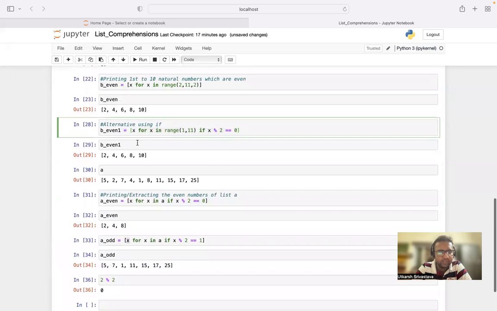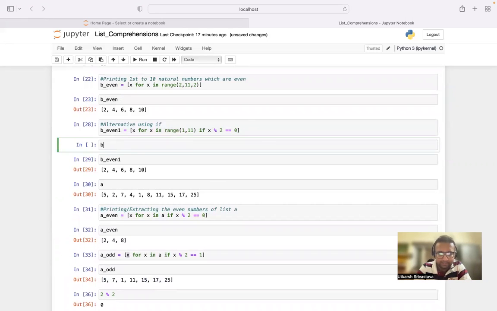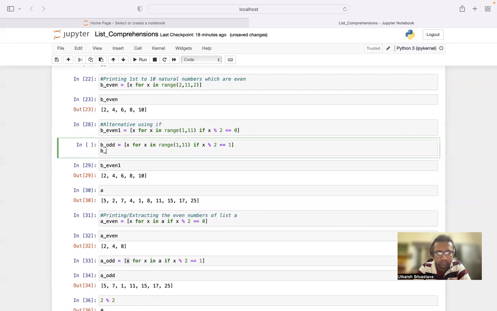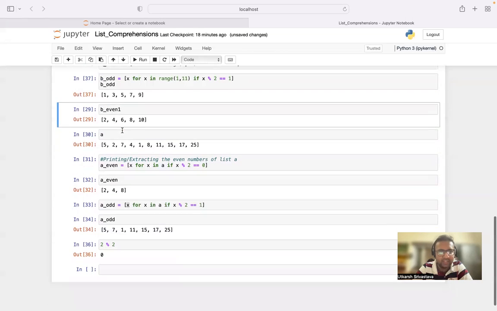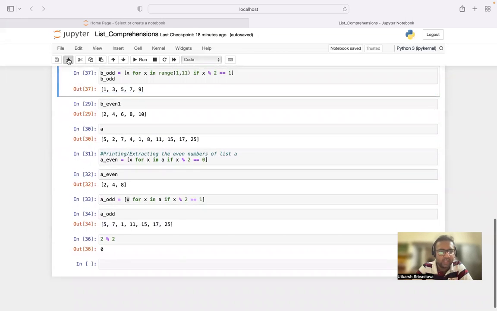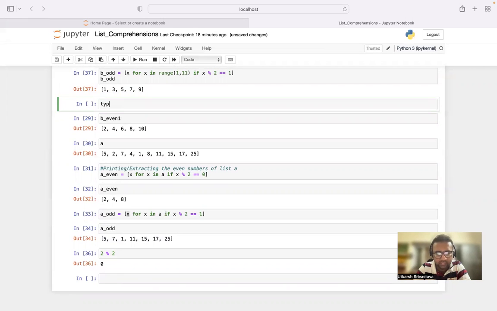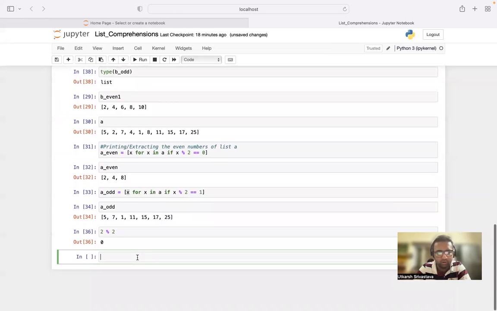We can also print the odd part using if in a for loop. Of course, we'll use it over here as well, right? If x modulus 2 double equals to 1, right? Let us print over here in this very cell, as you can see, 1, 3, 5, and yes, it is a list. If you write type over here, it will show me what it is, a list. Similarly, a of odd or a of even, or whatever you write, it will show me it as a list.